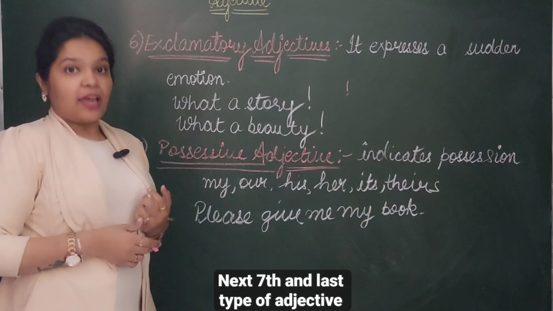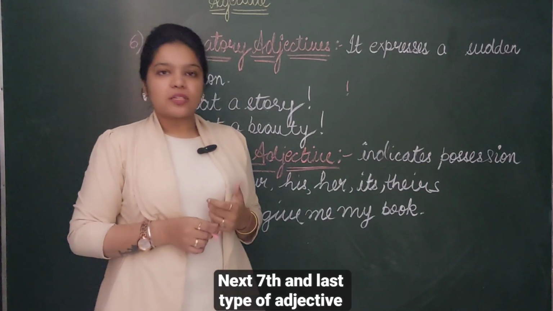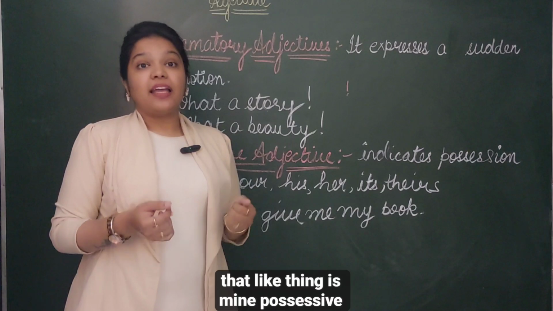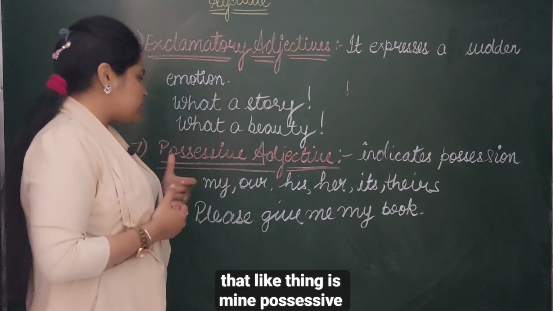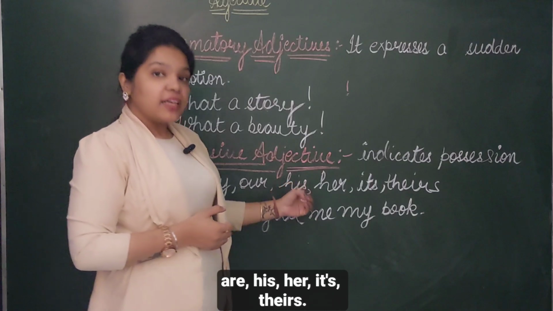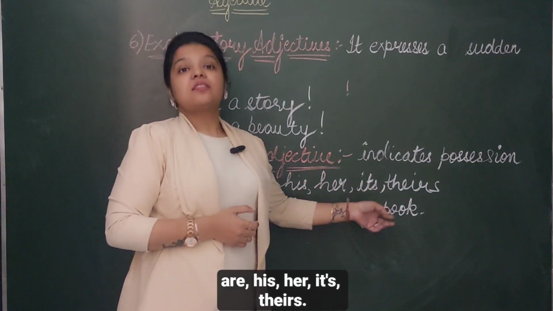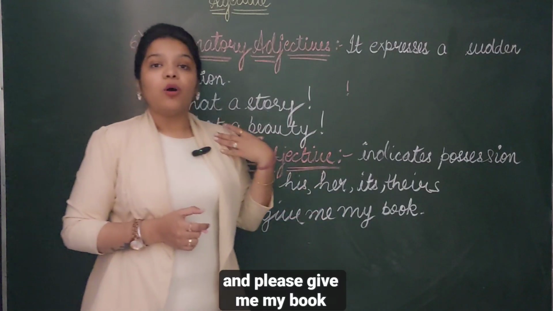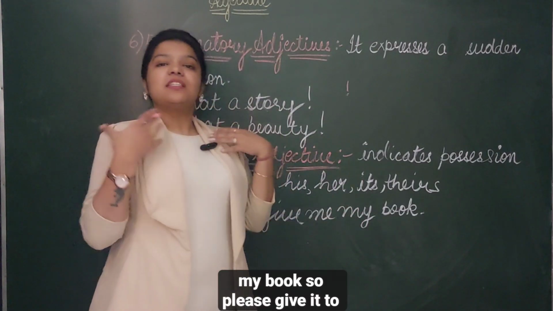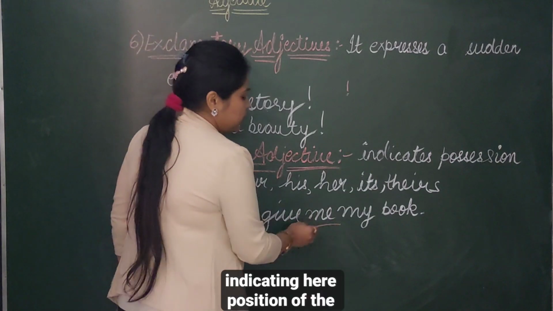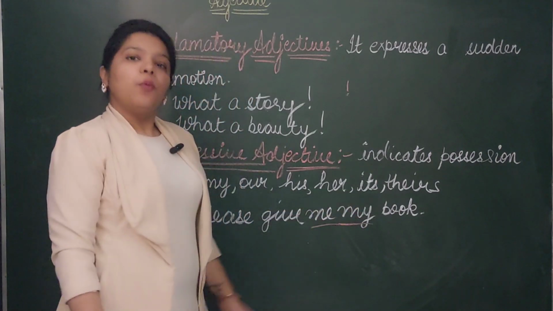Next, the seventh and last type of adjective is the possessive adjective. It indicates possession, like the thing is mine. In possessive adjectives, the words are like my, our, his, her, its, their. And please give me my book. It means it is my book, so please give it to me. It is indicating here possession of the book.